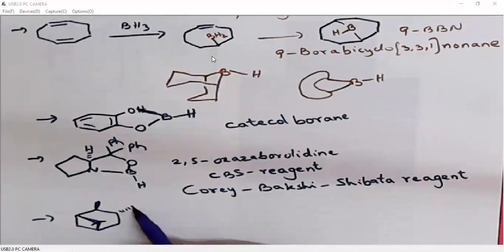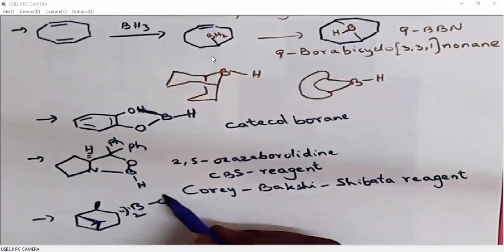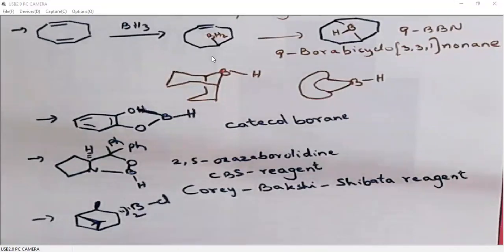One is based on alpha pinene. So it is (IPC)2BCl. It is called IPC2 boron chloride, or this is also called DIP chloride, diisopinocampheyl boron chloride, DIP chloride.